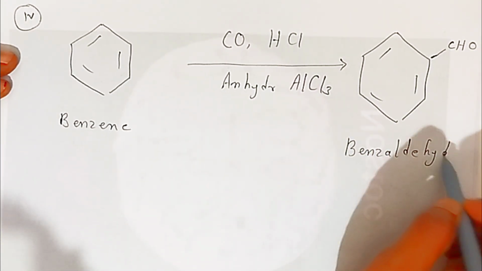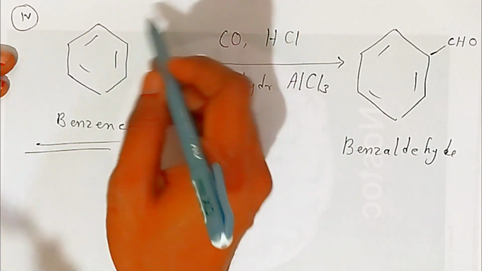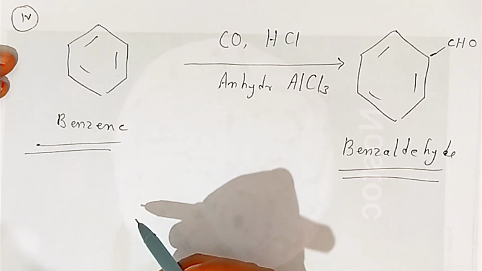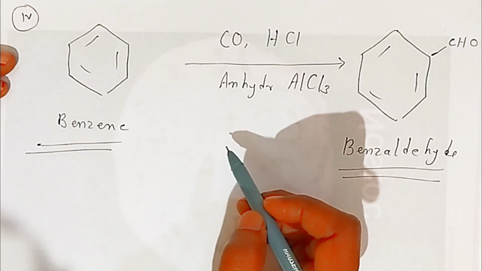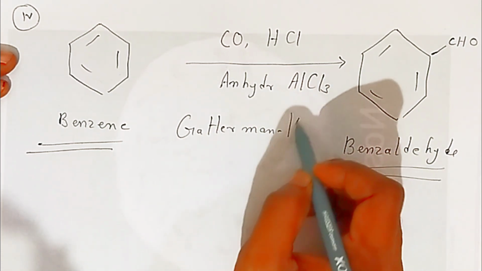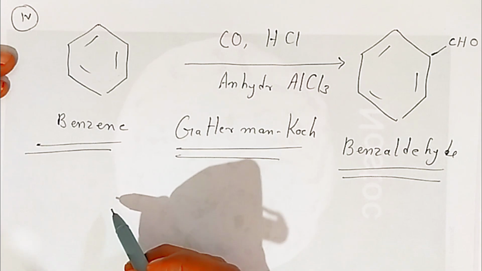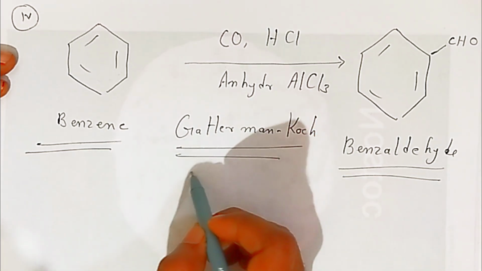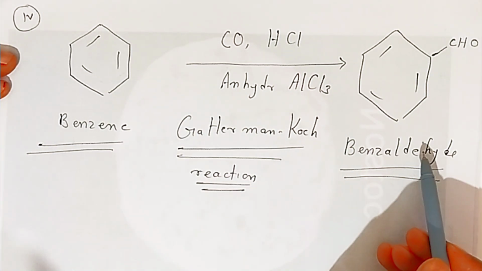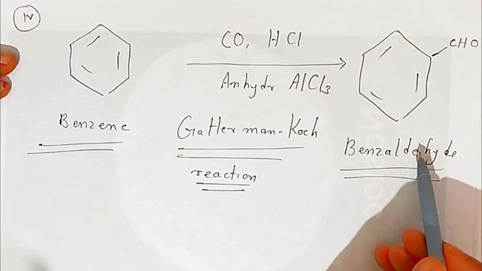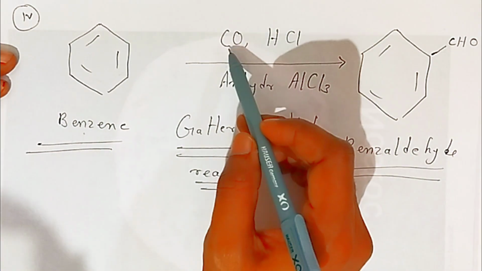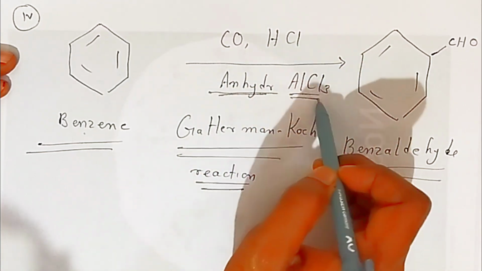So students, benzene without any substituent, you have directly converted into benzaldehyde. So this is very important. This was discovered by scientist Gattermann-Koch, that is why it is called Gattermann-Koch reaction. Understanding? So only benzene you have converted to benzaldehyde. This is called Gattermann-Koch reaction of hydrocarbon benzene, the conversion of benzene into benzaldehyde using carbon monoxide, HCl, and anhydrous aluminum trichloride.